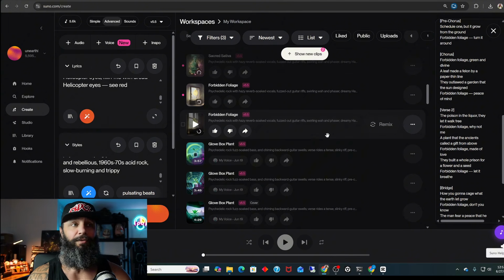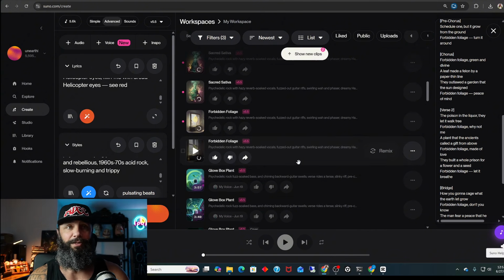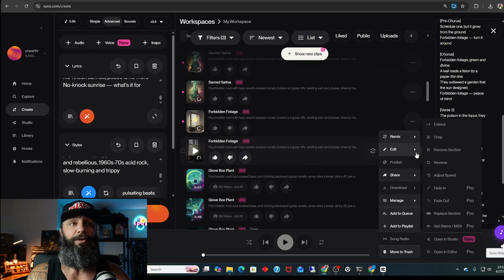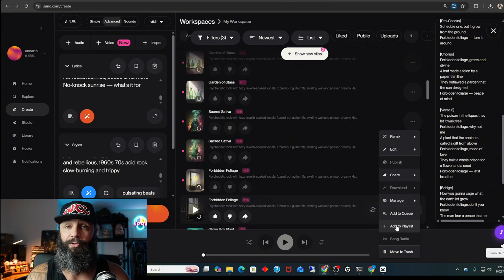So as this is generating, I'm going to go through and start listening and deciding. If I need to remix them, I'll pause it, but it'll be done shortly, and then I'll remix what I want. I'm going to add them to a playlist by right-clicking these three little dots and clicking add to playlist. That playlist is going to be the album title, by the way. And when I download it, I'll use my tool to download all of this in one file.